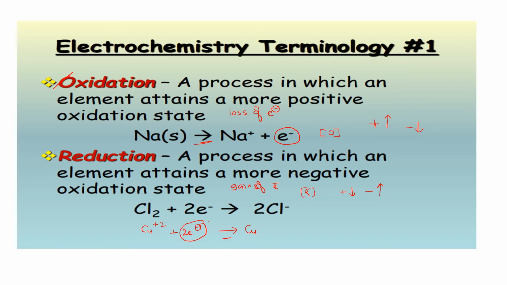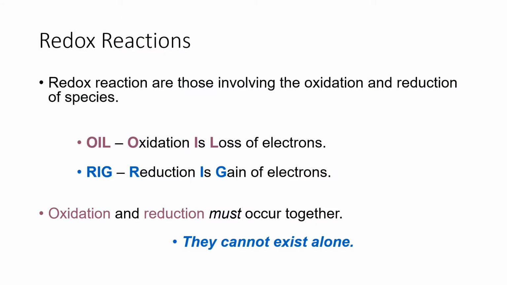We can write n number of reactions like this, oxidation and reduction. This is very important, you have to remember. Sometimes when you get a doubt, for loss of electron, just remember OIL: O for oxidation, I for is, L for loss of electron. Oil, oxidation is loss of electron. The opposite is nothing but reduction. But what is a redox reaction?